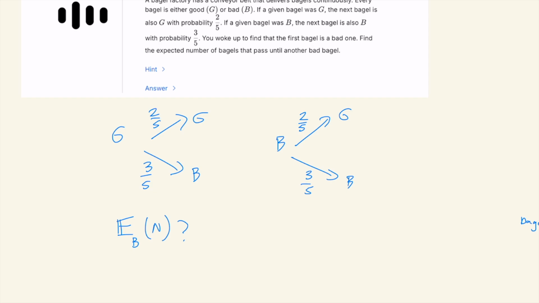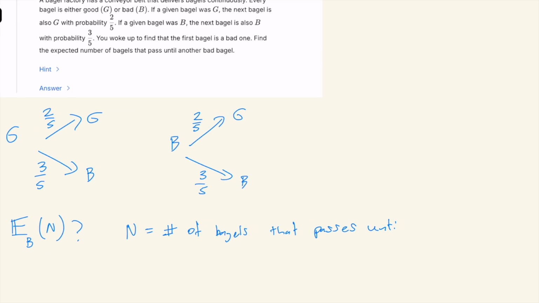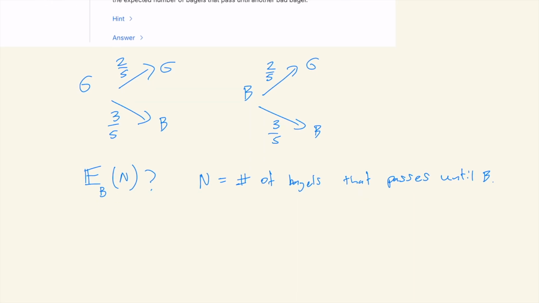So we want to find E of n, where n is the number of bagels that passes until B. Okay, so we want to find E_B of n, where the subscript B refers to the fact that we're starting off on a bad bagel.